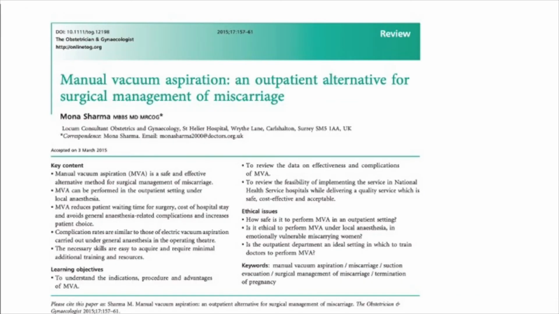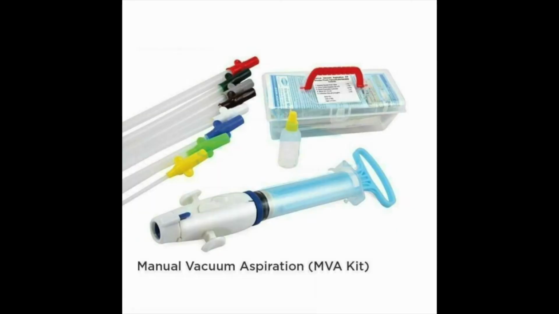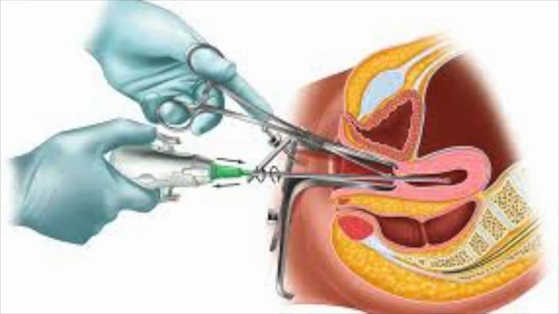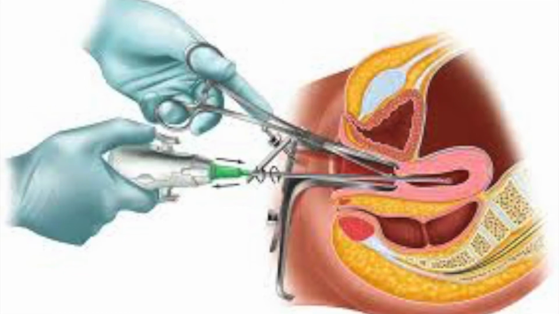There is a huge role for manual vacuum aspiration, which is considered to be the preferred method by WHO, as a safe and effective alternative method for surgical management of miscarriage. It can be done in the outpatient setting under local anesthesia. It reduces patients' waiting time for surgery, cost of hospital stay, and avoids general anesthesia related complications. And it has a huge patient preferability. Complication rates are similar to those of electric vacuum aspiration carried out under general anesthesia in an operating theatre.